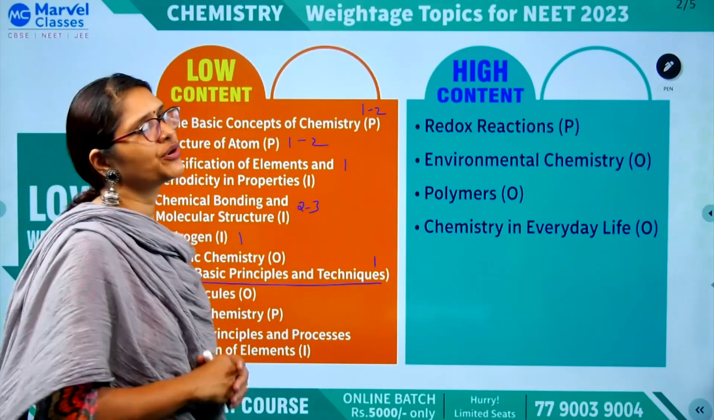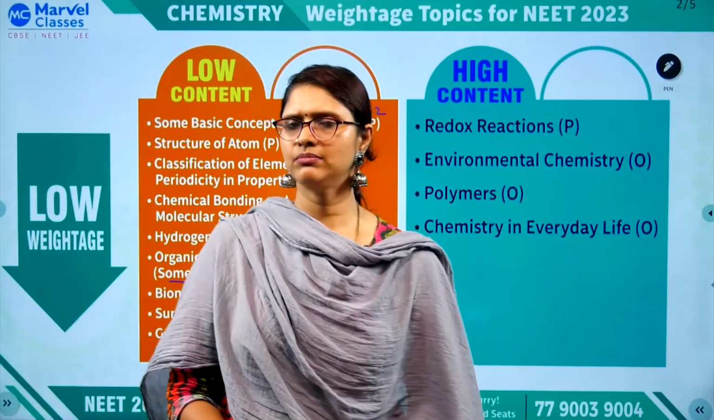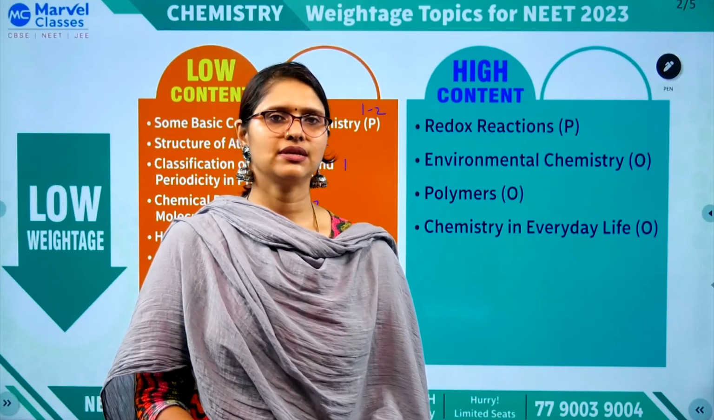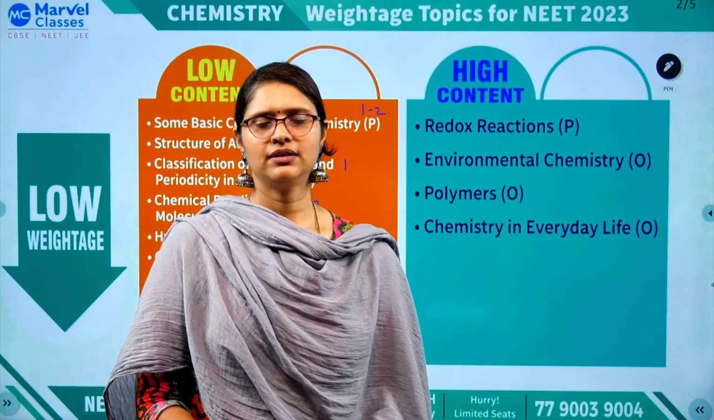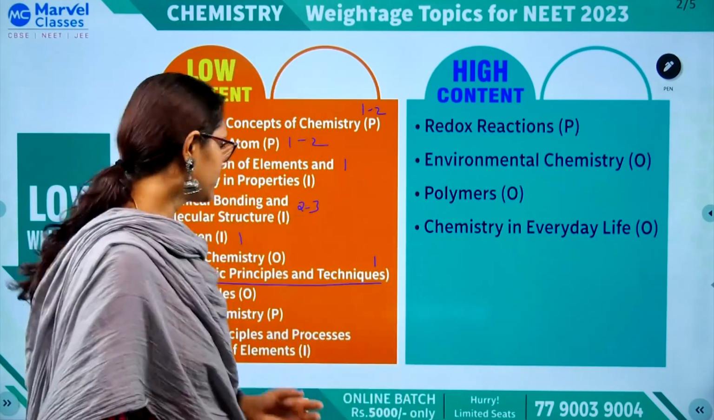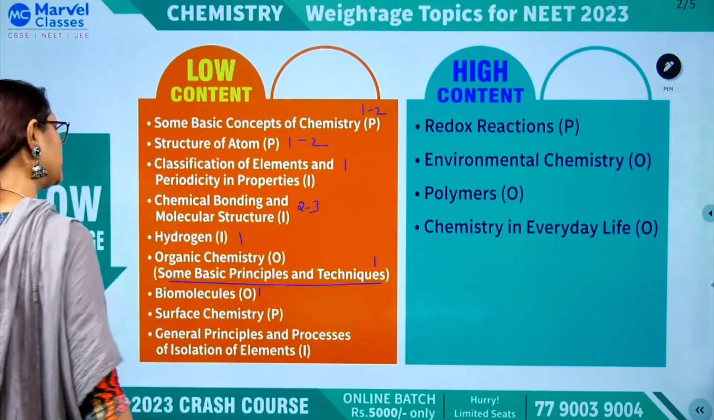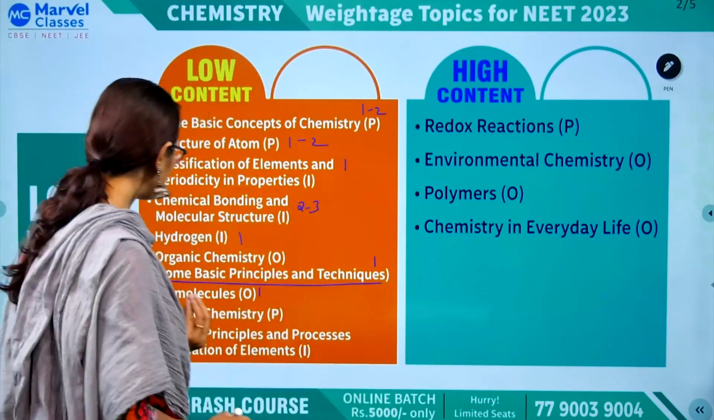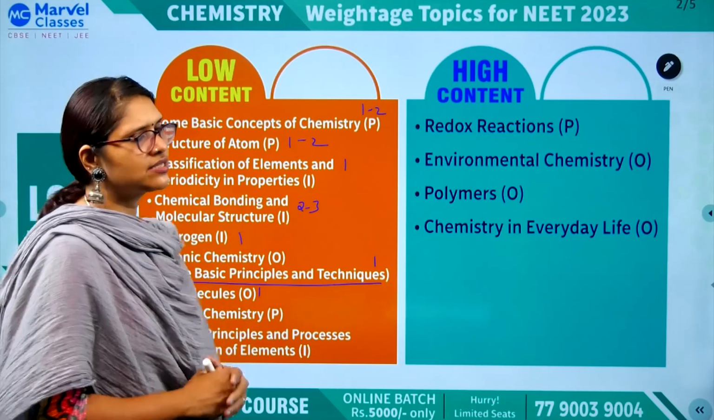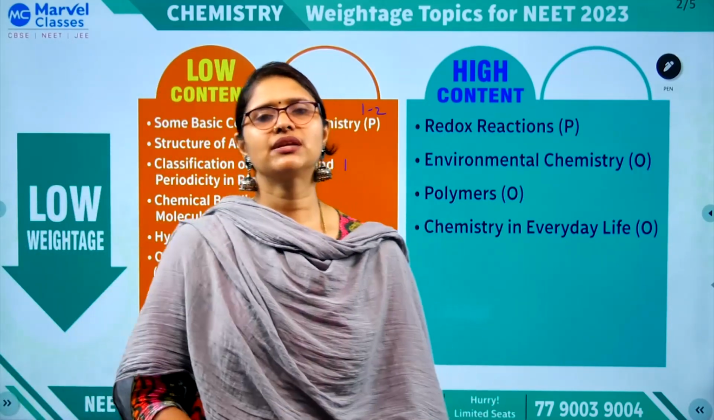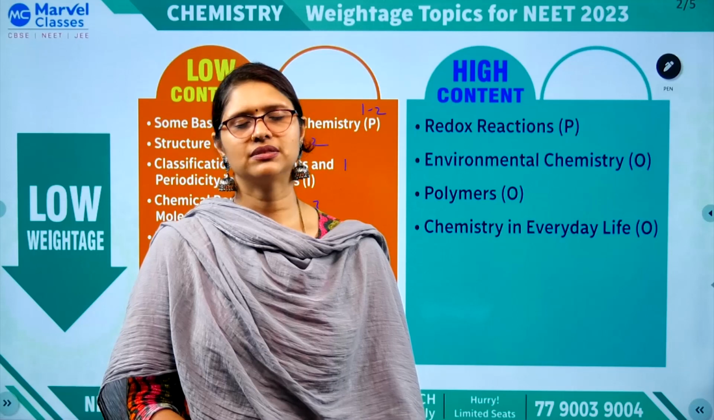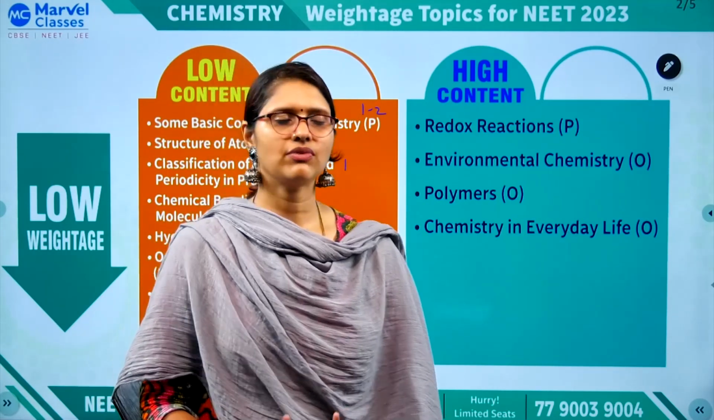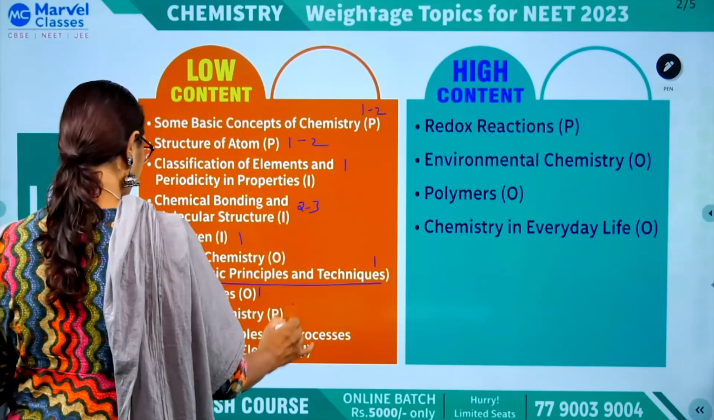Biomolecules, again it is very easy because it is a common topic in biology also. So very less content, and you can get 1 question definitely from biomolecules, 1 to 2, but we can say minimum we can fix it as 1. Surface chemistry, again it consists of adsorption, catalysis and colloids. Colloids part is a little big, but on the whole if you study, definitely one question you can expect from this.